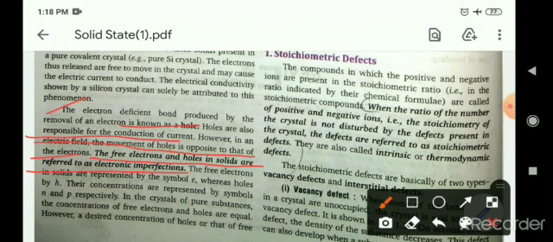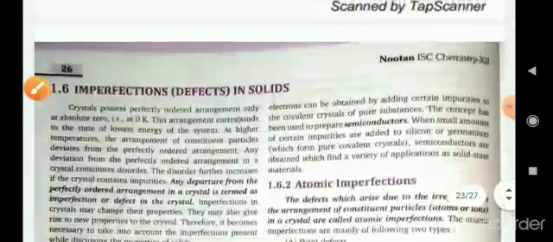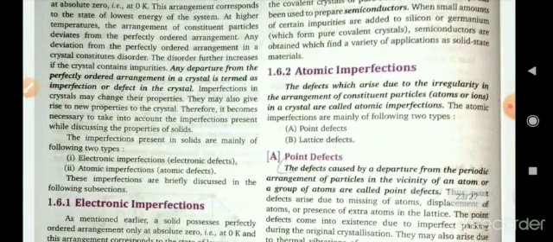What is the meaning of electronic imperfection? If any electron is removed from the crystal system, a hole will be created, and then an imperfection or defect is created, which is basically known as electronic imperfection. So electronic imperfection is generated due to the removal or shifting of electrons in a crystal system.